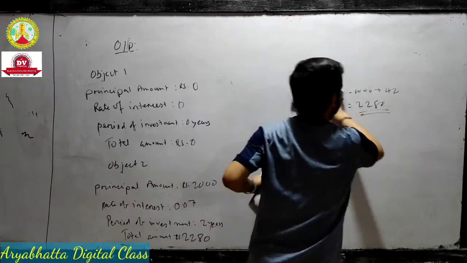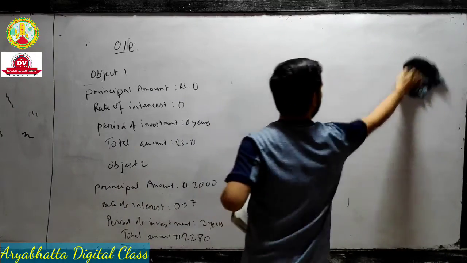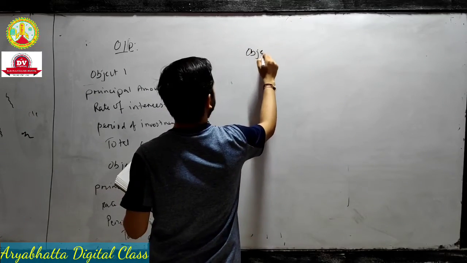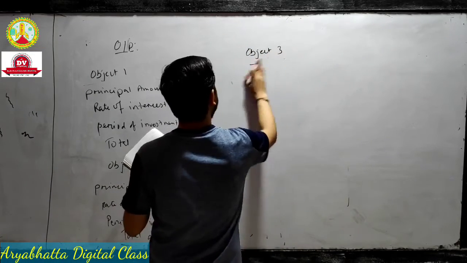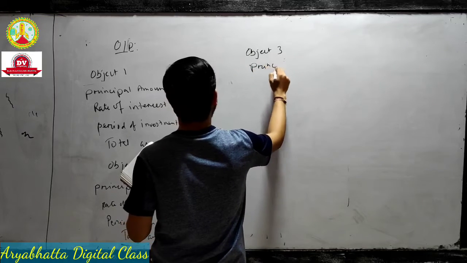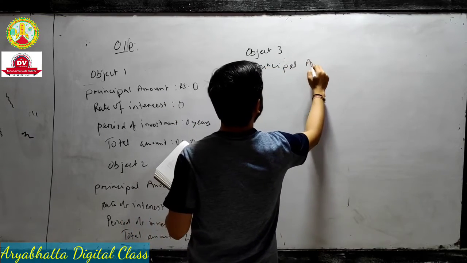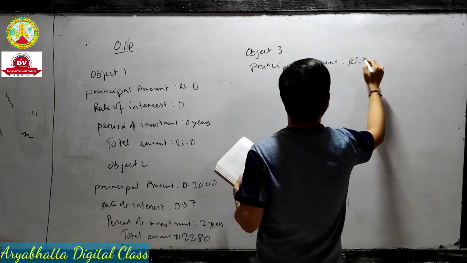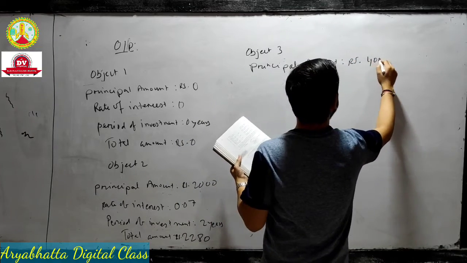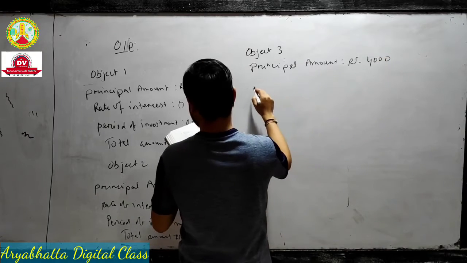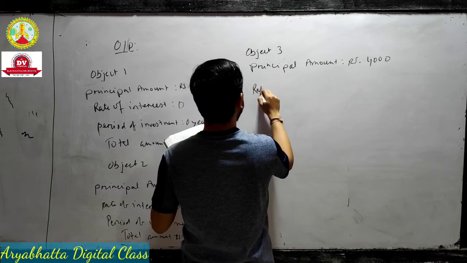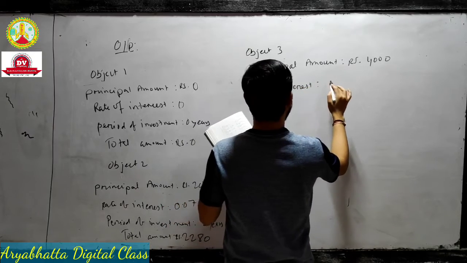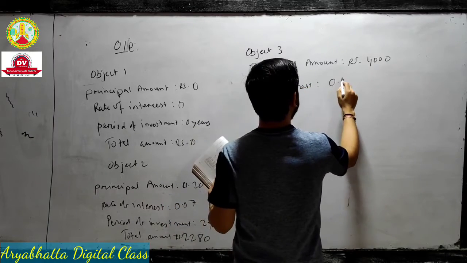Next, in the same way we have to find object 3 and object 4. Object 3: principal amount is what? 4000. Rate of interest is what? We take 0.08.